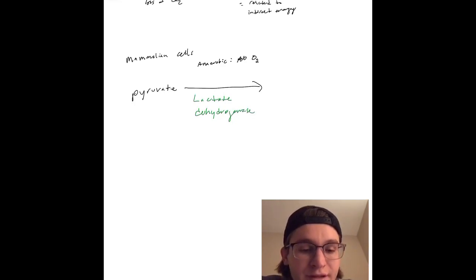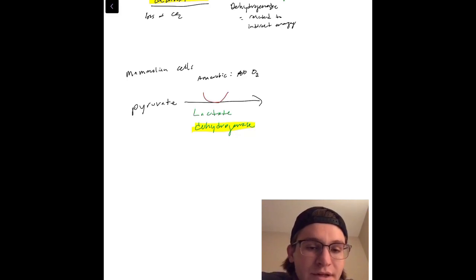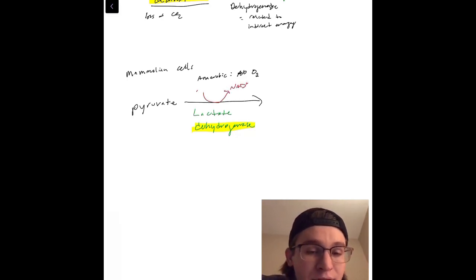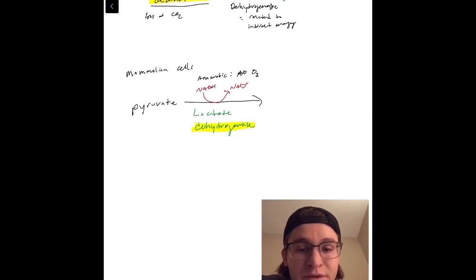So dehydrogenase is a common enzyme name. It's an ending, and it tells you what's going to happen. So that's going to be your NADH, and NAD+ is the product. It's a loss of energy. It takes energy for pyruvate to turn into lactate.